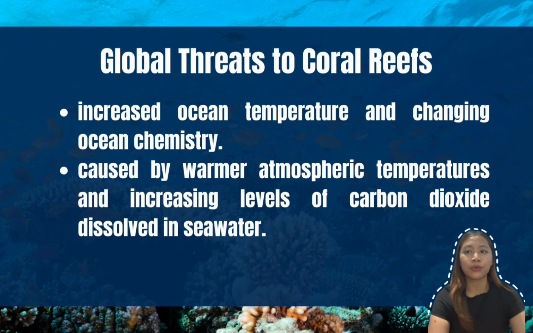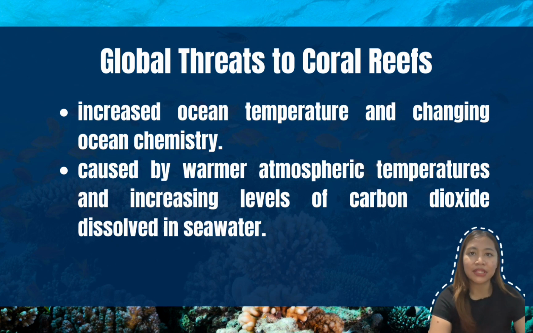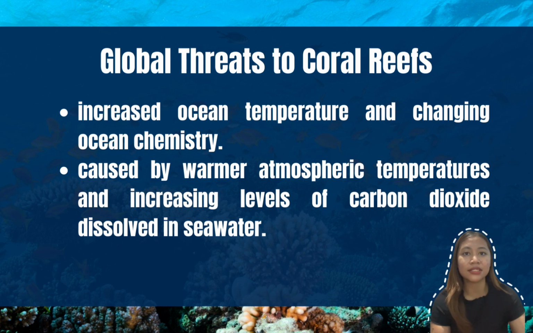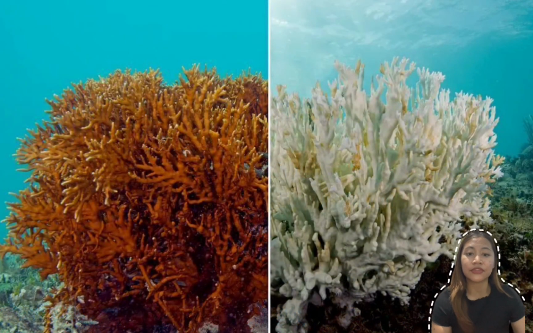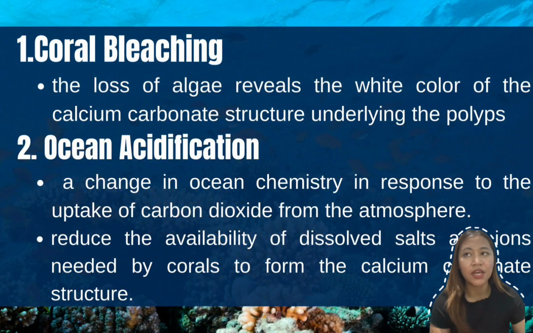So next, let us go through the global threats to the coral reef ecosystem. Warmer ocean temperatures and changing chemistry are threatening coral reef ecosystems worldwide. As the atmospheric temperature rises, so do seawater temperatures. This could stress the corals, leading to coral bleaching because of the loss of the algae, which reveals the white color of the calcium carbonate structure underlying the polyps. Severe and prolonged bleaching can kill these coral colonies, or leave them more vulnerable to other threats such as infectious diseases.